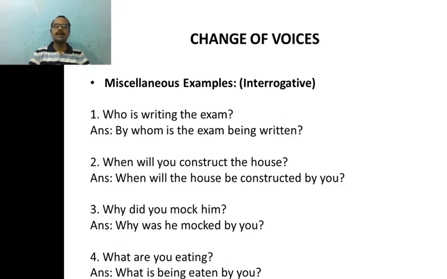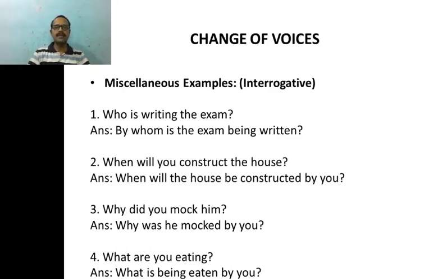So mind you, here the very word who becomes a kind of subject. Is writing is the verb group, the exam is the object, and obviously the sentence is in present continuous tense, right? And when we change it, look at the sentence structure. By whom? See, this is a fixed structure we need to follow.